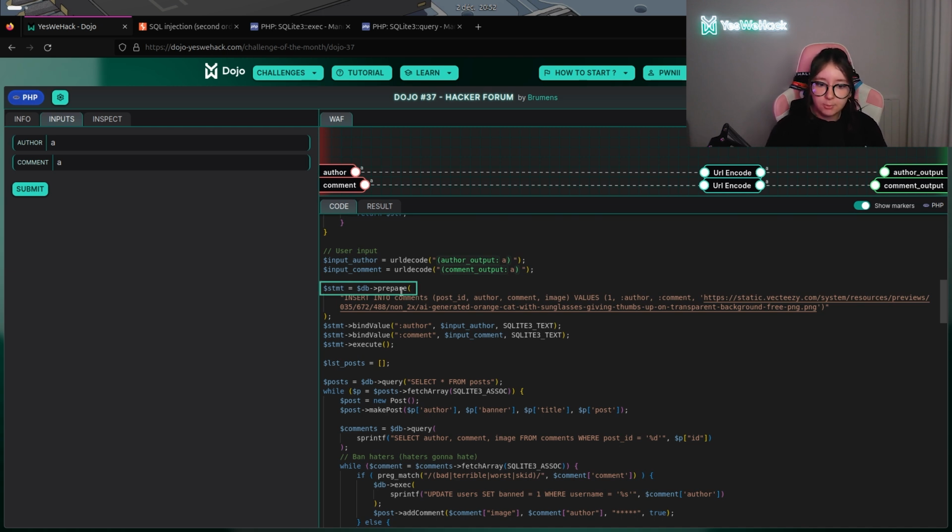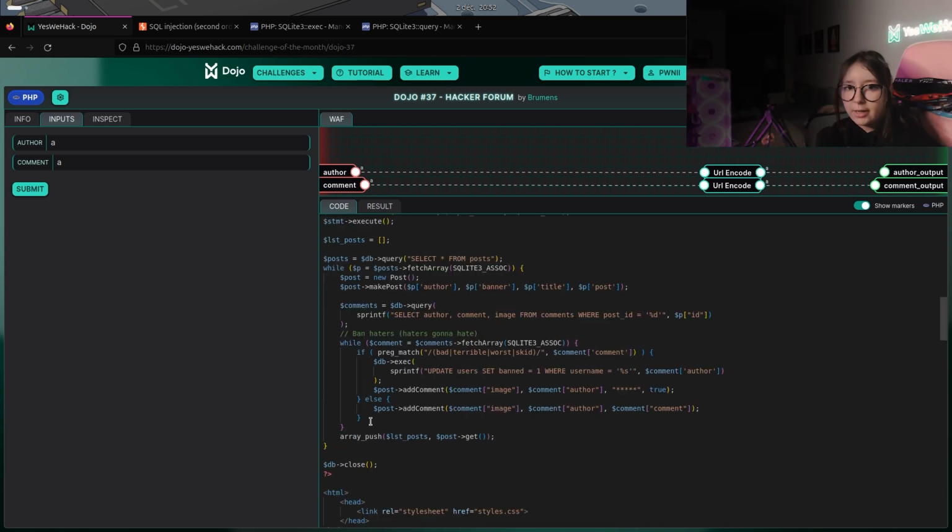Here you can see the prepared statement with the INSERT INTO etc. You have the two user inputs, author and comment, which are directly inserted into the database. As everything is in the prepared statement, we will not be able to have an injection this way. And just after that, we have the most interesting part of the challenge.